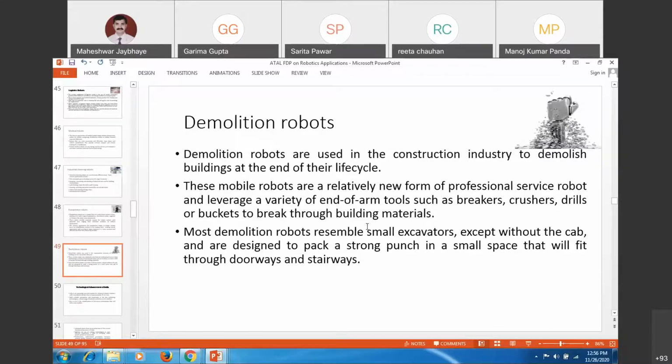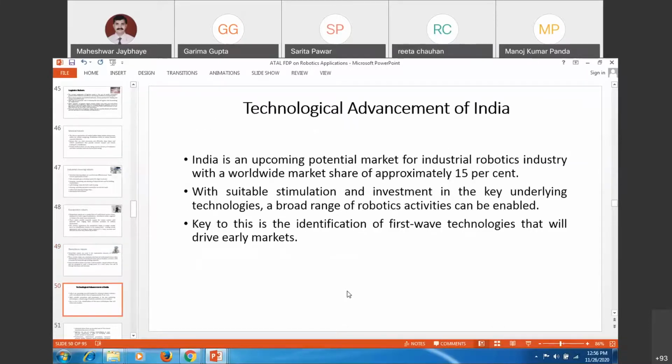In foreign countries, you will be finding all these service robots. In India, we are not using all these yet, or people have just started using them in this area. In the worldwide market, approximately 15% of applications, India has now an upcoming potential market for these robots.